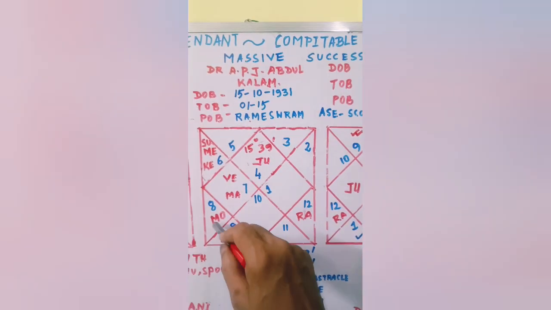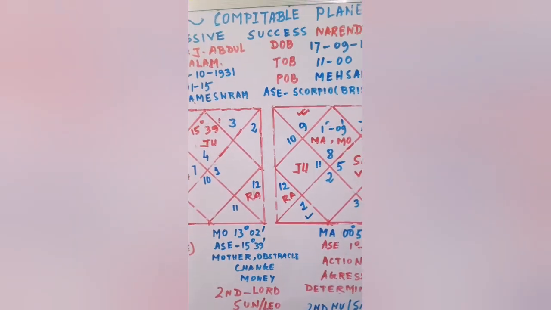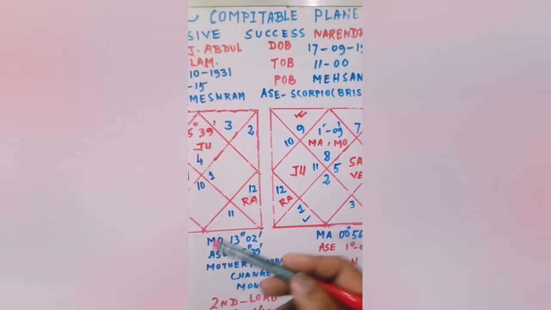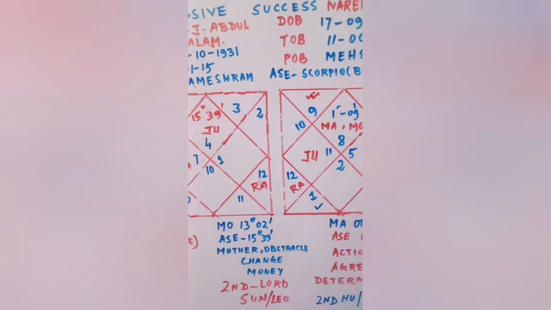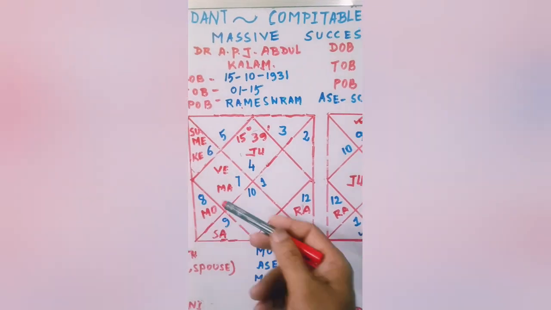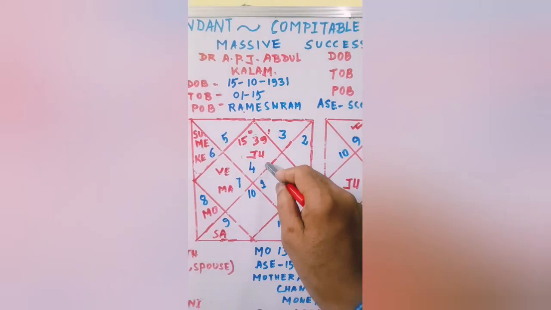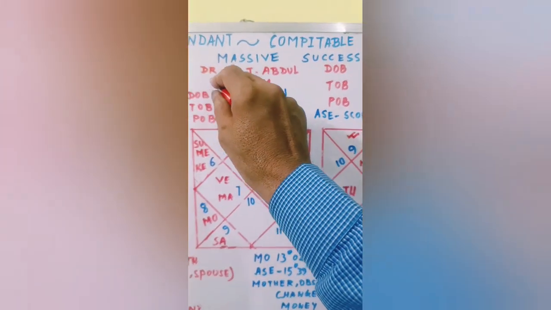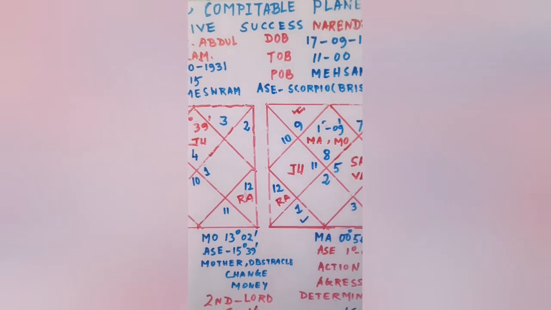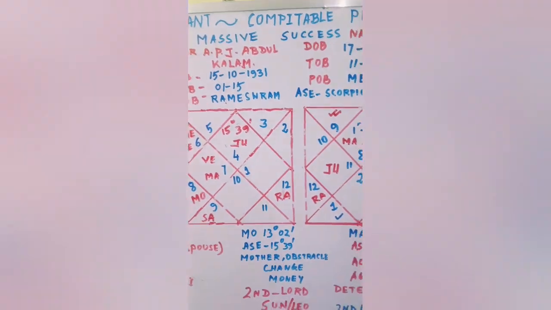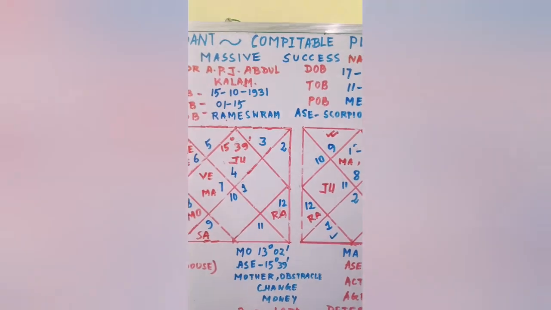Moon, as we already explained in other charts, makes obstacles, it makes change. Also it is the liquid money. It is the mother. So all obstacles are there in the life journey of Dr. APJ Abdul Kalam. Now he overcame this. How did he change?